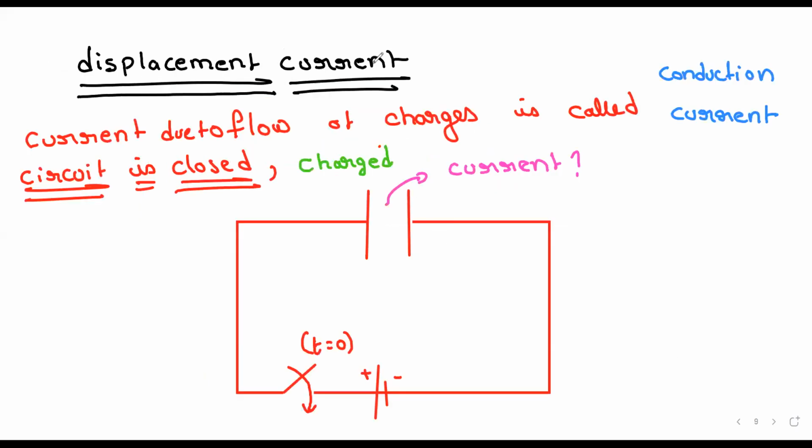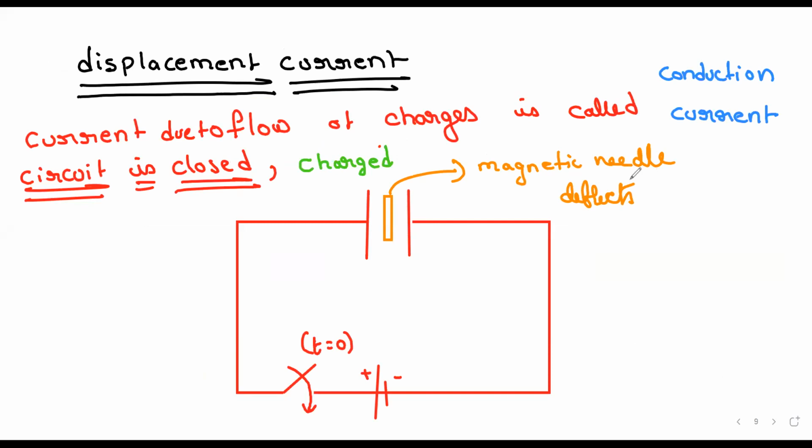But when we place a magnetic compass between the two plates of the capacitor, surprisingly the magnetic needle deflects.